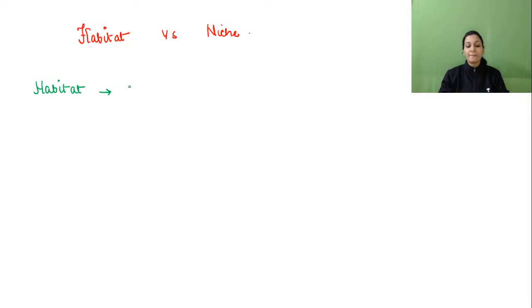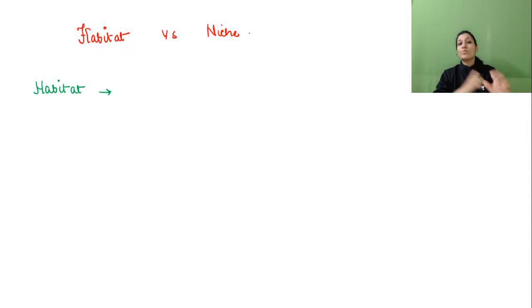Habitat is a place where an organism actually lives, including biotic and abiotic factors. So all the parameters, the address of the organism, would be there, and niche contains the selective parameters. The profession or the job of that particular species will be included in niche. So the things included in habitat will also be included in niche.